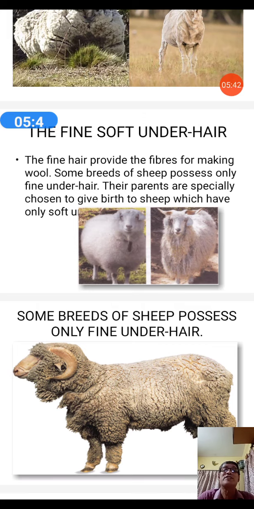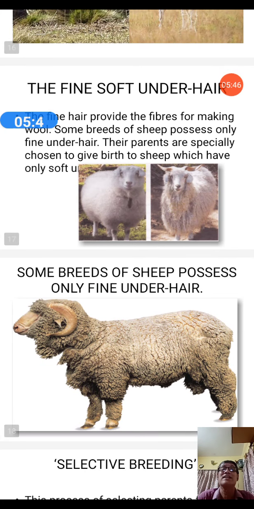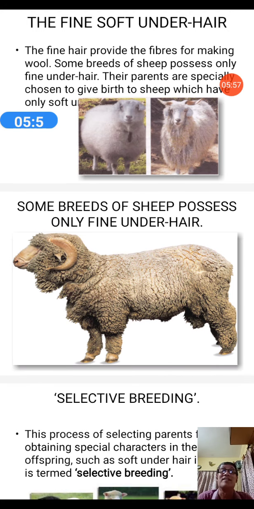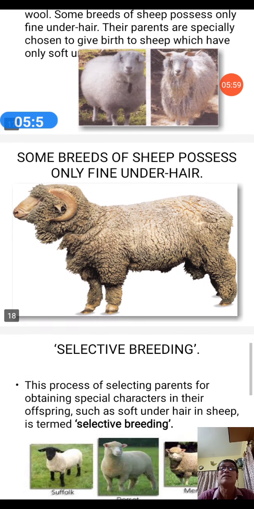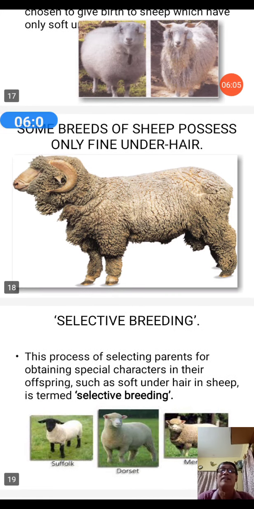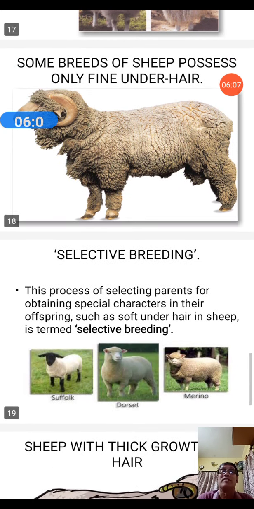Some breeds of sheep possess only fine underhair. So the parents are specially chosen to give birth to sheep which will give us only soft hair. This selective choosing procedure will be discussed later in subsequent points of discussion. So let us see some breeds of sheep that possess only fine underhair. This one is a pictorial representation.